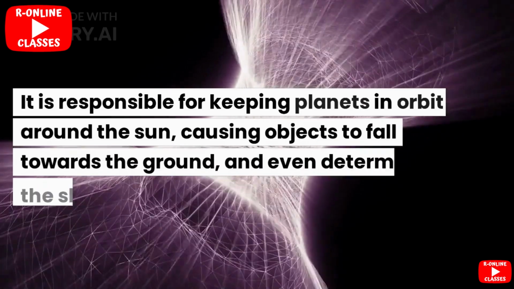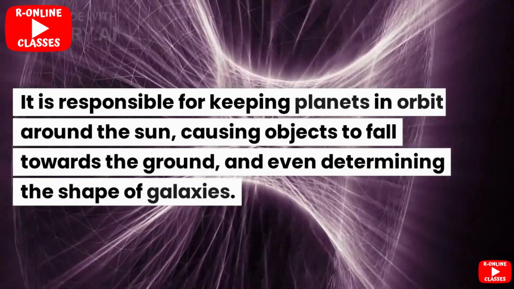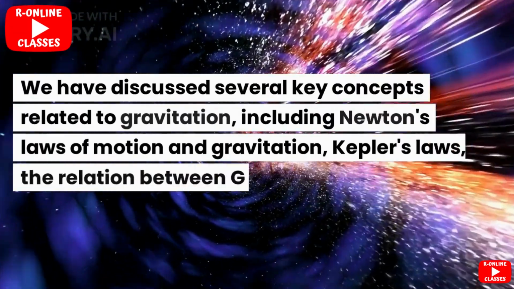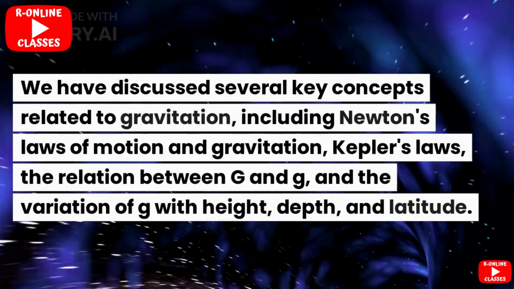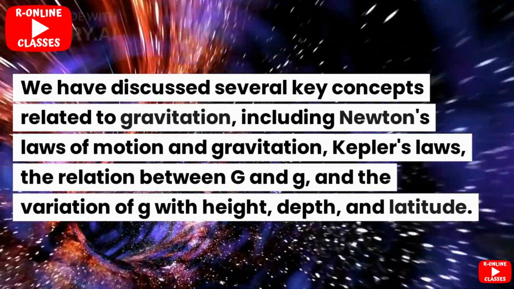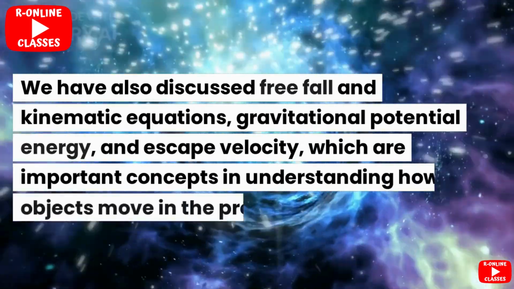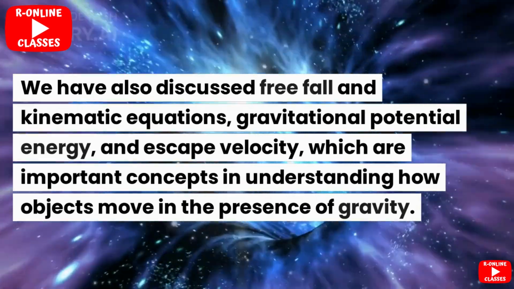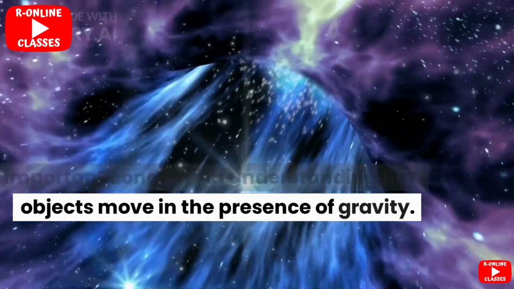In conclusion, gravitation is a fundamental force that governs the behavior of objects in the universe. It is responsible for keeping planets in orbit around the Sun, causing objects to fall towards the ground, and even determining the shape of galaxies. We have discussed several key concepts related to gravitation, including Newton's laws of motion and gravitation, Kepler's laws, the relation between g and G, and the variation of g with height, depth, and latitude. We have also discussed free fall and kinematic equations, gravitational potential energy, and escape velocity, which are important concepts in understanding how objects move in the presence of gravity.